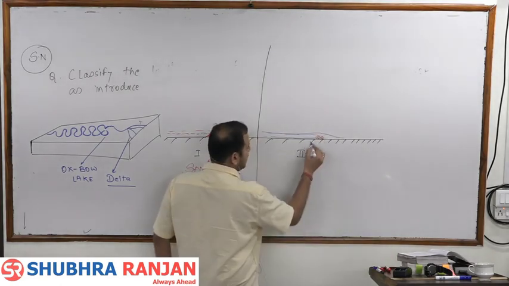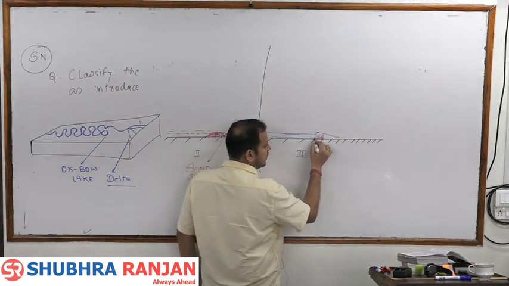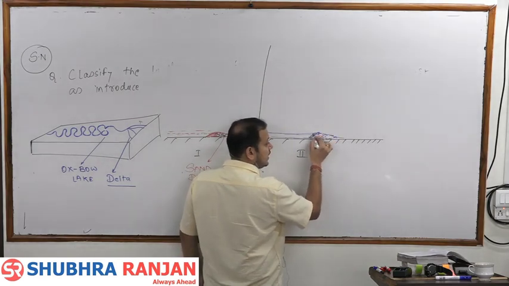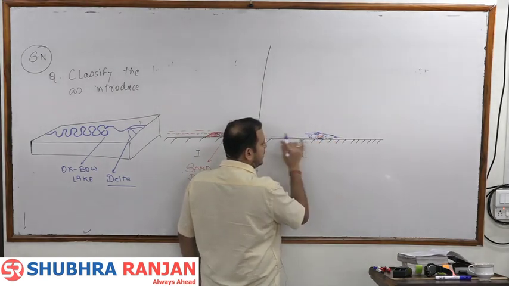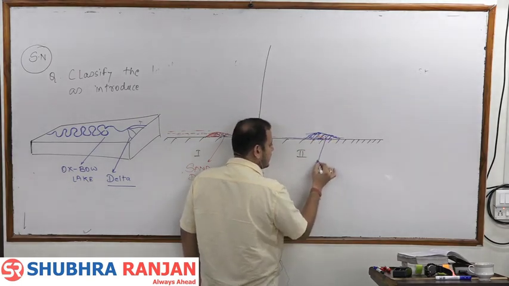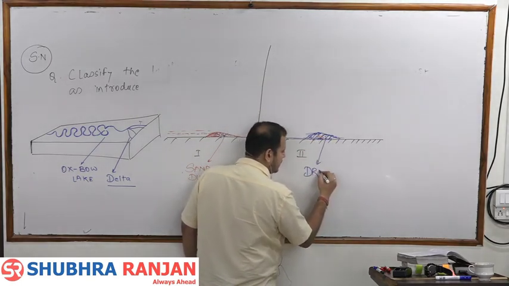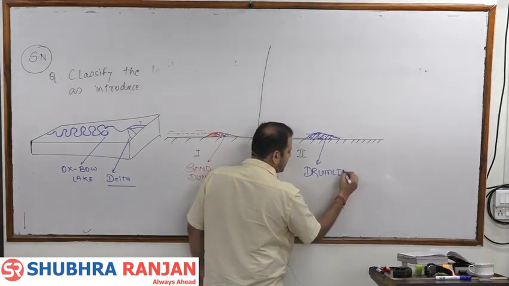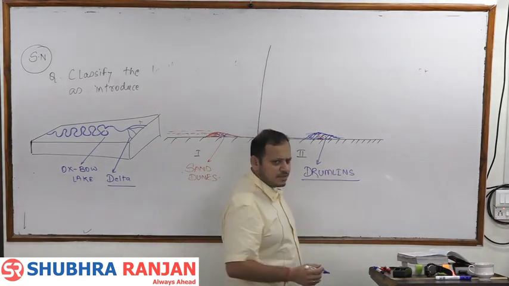So over the period of time, these sediments will be deposited here. Now when the glacier melts, water हो जाता है, but the sediments remain in this region. And these sediments are known as, you will understand this, drumlins. I've just taken an example here.